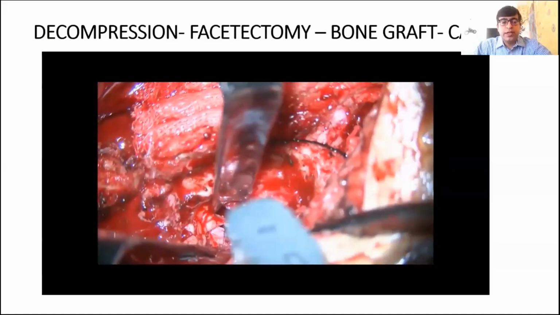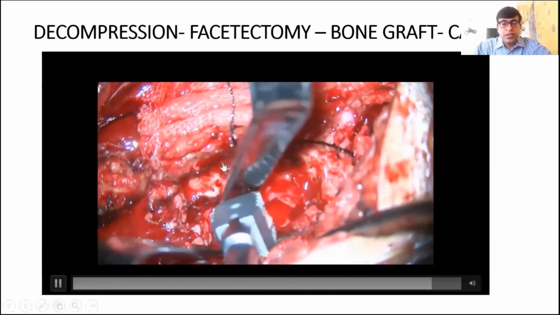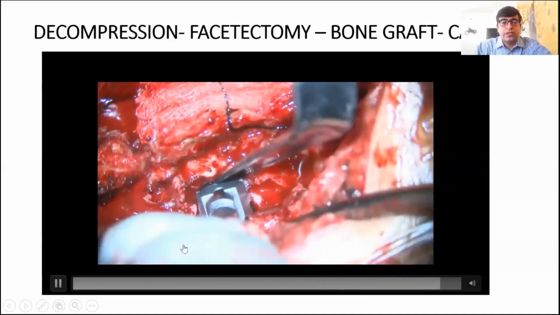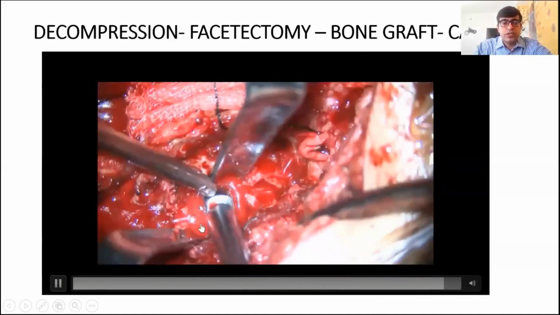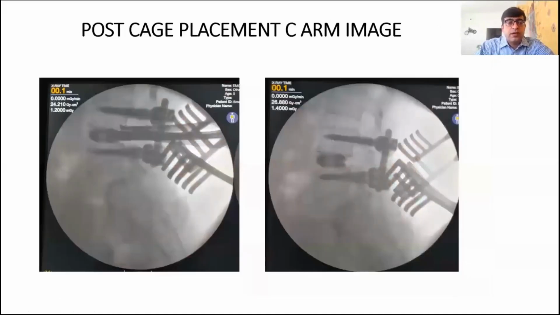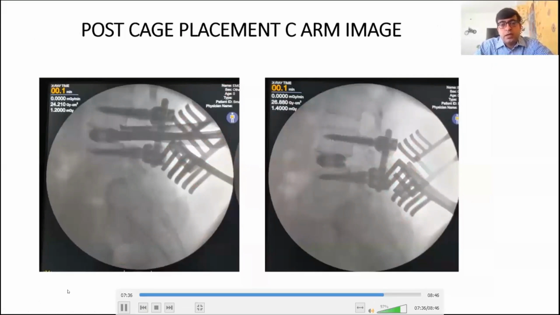Now it's time to put a cage. As you see here, this is a traversing root retraction. This is an exiting root retraction. You have to make sure that your both roots are secured and the cage is hammered in. And then you check it under CM. It's pretty good placement, and then you confirm.